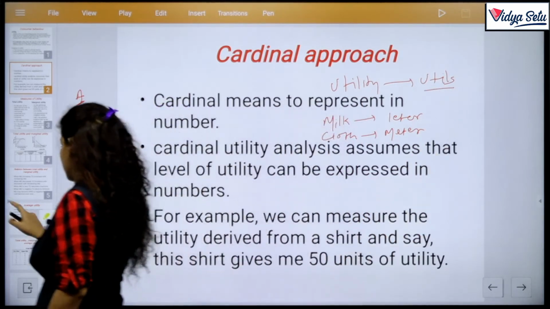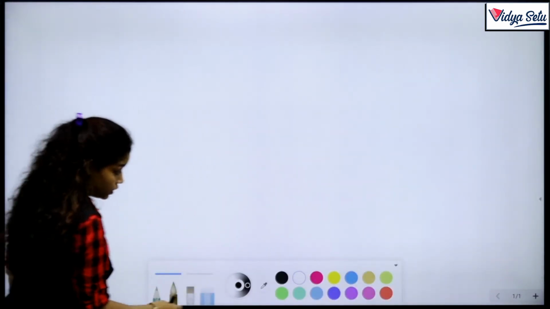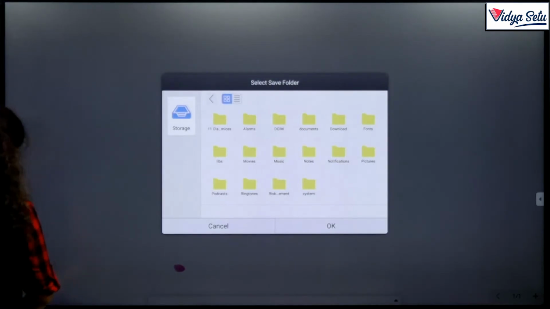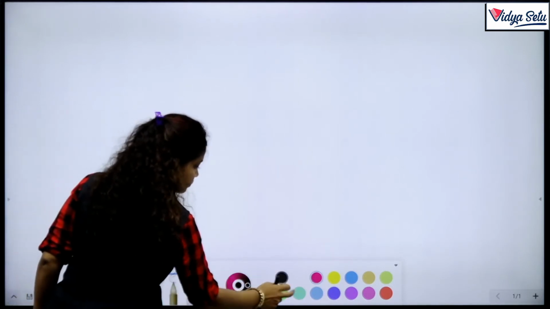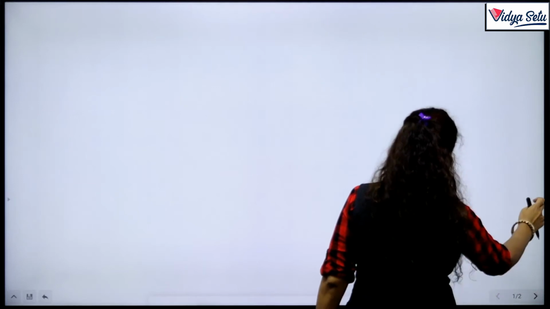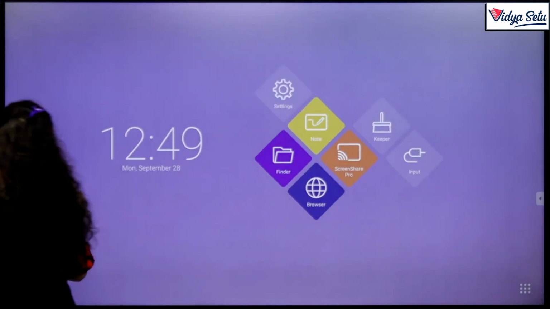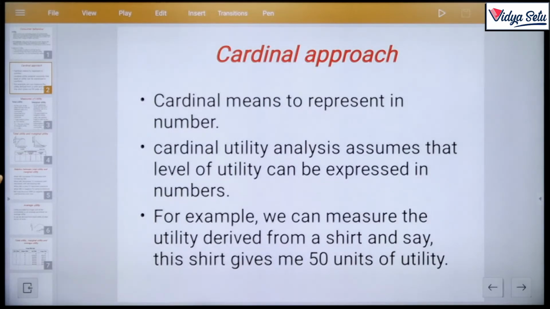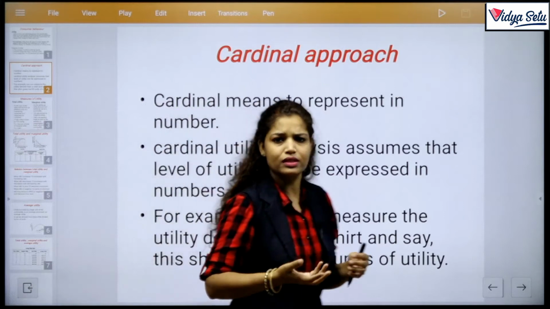If you ask me about utils, then I have no explanation because it is a measurement unit.